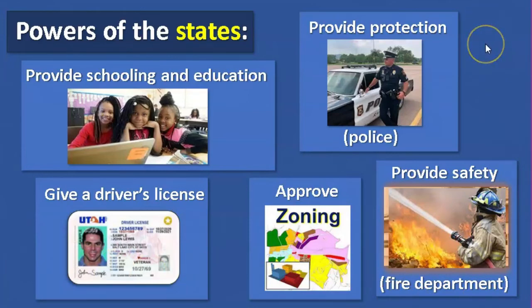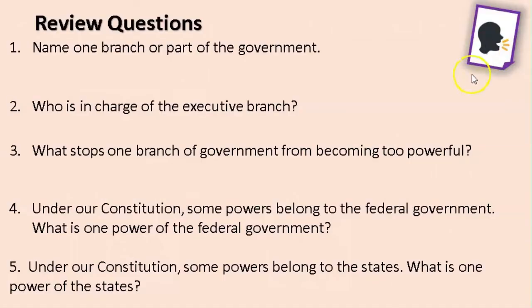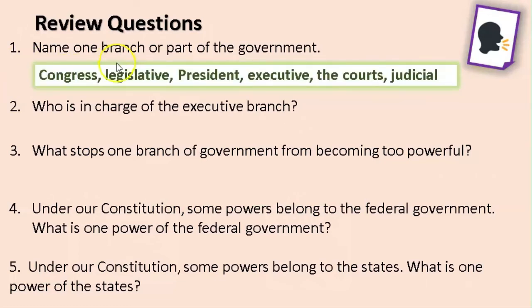All right, time for review. It's a good idea to pause after each question and try to say the answer before I do. Number 1, name one branch or part of the government. You only have to name one. Congress, legislative, president, executive, the courts, judicial.